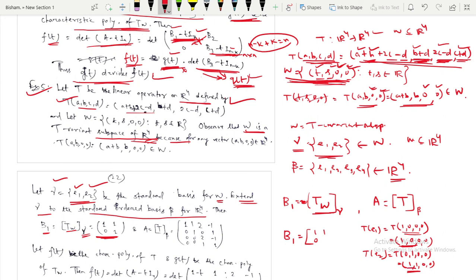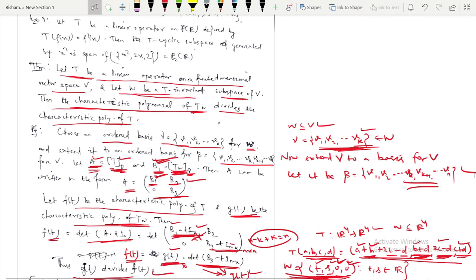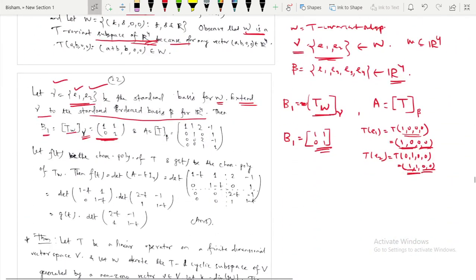In the previous proof, the corresponding matrix A associated with this one, we are taking this as B1, 0, 0, because B1 is like this: (1, 0) and (1, 1), and the entries below these are zeros. I am writing only (1, 0) and (1, 1), and the entries below these are 0. So your B1 matrix is [1 1; 0 1], and what will be the matrix A?